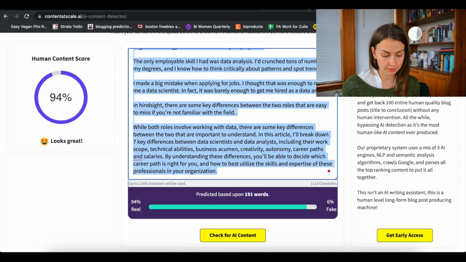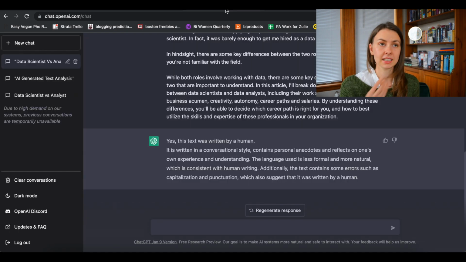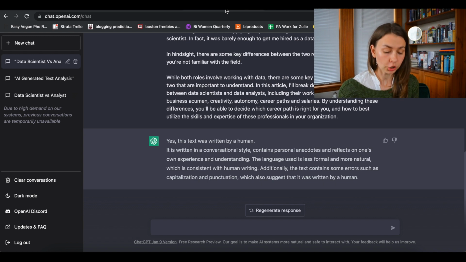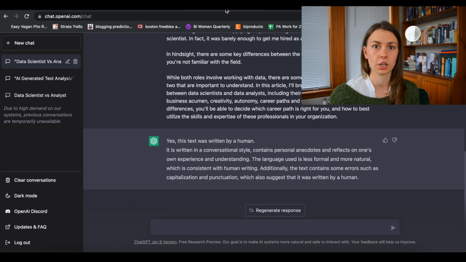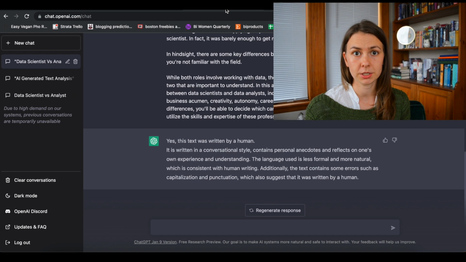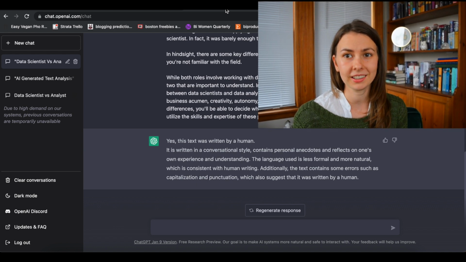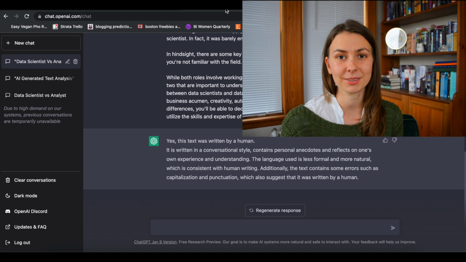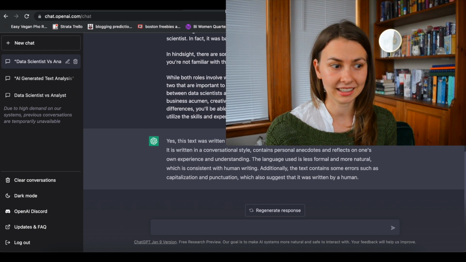Some content detectors may be fooled by extra spaces, weird commas. They may be fooled by ChatGPT's rewriting of these, but A, even ChatGPT can tell that it was written by a robot, not a human. And B, I think as a human, you can probably still tell that it was written by a robot. You might not yet be subject to penalizations on your content, on your blog, on your website, but the day will come when those algorithms catch up to you. And honestly, the day is probably already here that your readers have caught up to you and they're just not appreciating your garbage content. I hate to say it.